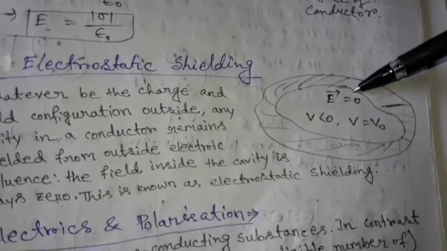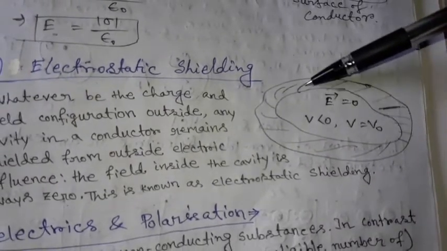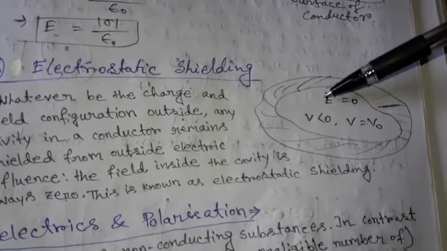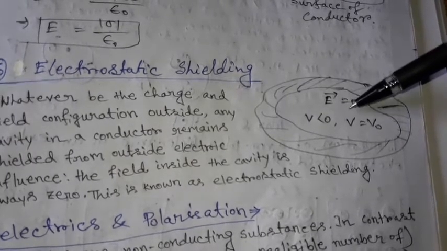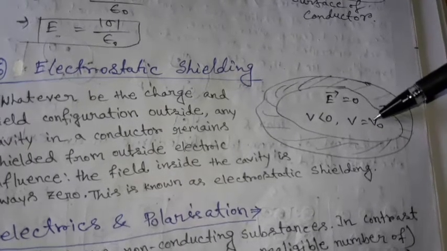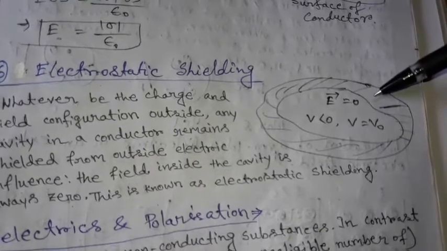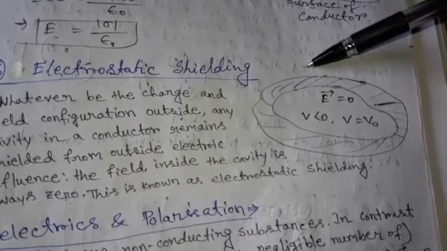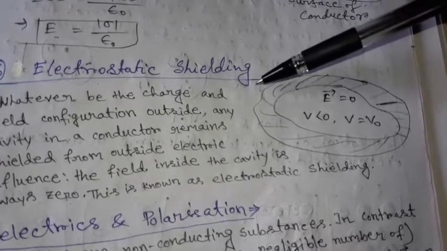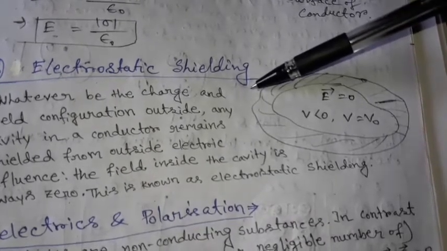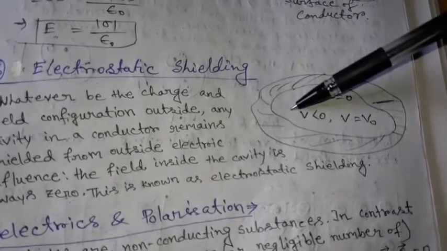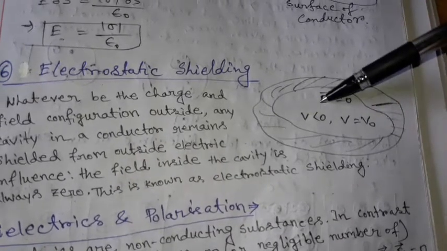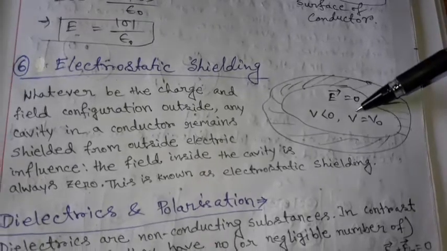Here in the picture we see a cavity inside a conductor. Inside this cavity electric field is 0 and potential V is V0, which is constant at the surface value of the conductor. Whatever be the electric field outside or the charge configuration outside the conductor body is, the cavity will remain always with electric field 0.